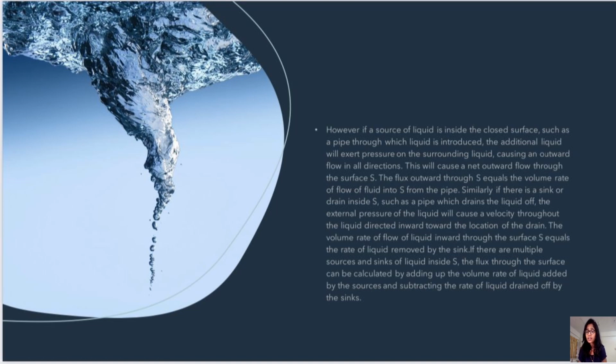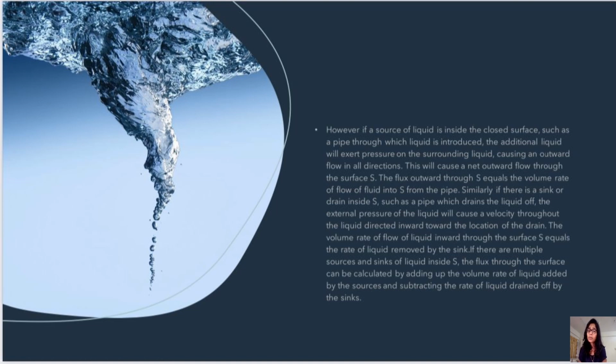Similarly, if there is a sink or drain inside S, such as a pipe which drains the liquid off, the external pressure of the liquid will cause a velocity throughout the liquid directed inwards towards the location of the drain. The volume rate of flow of the liquid inwards through the surface S equals the rate of liquid removed by the sink.